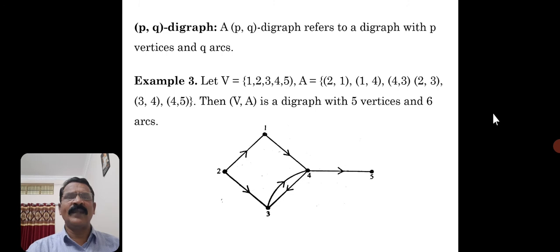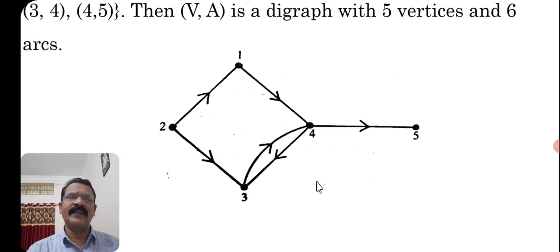Consider one example. Let V be the vertex set. The vertices are labeled as 1, 2, 3, 4, 5, and A be the set of arcs or edges. Here the ordered pairs are: (2,1), (1,4), (4,3), (2,3), (3,4), (4,5). Then (V, A), a vertex set together with an edge set, is a digraph with 5 vertices and 6 arcs. Definitely you can see it in this diagram.